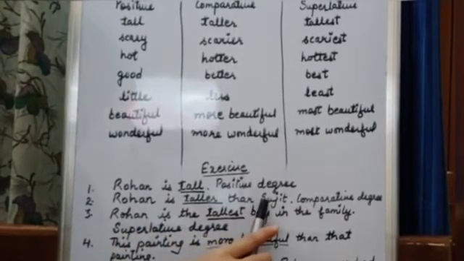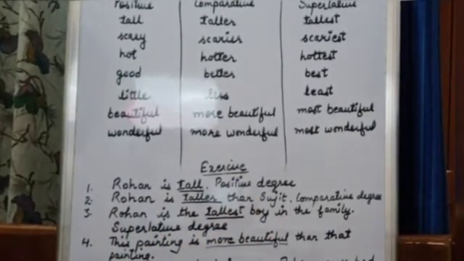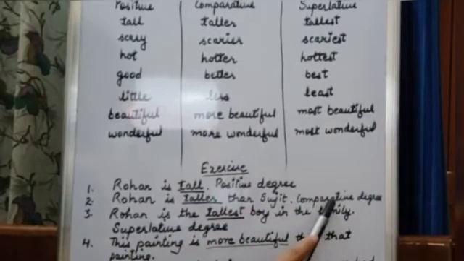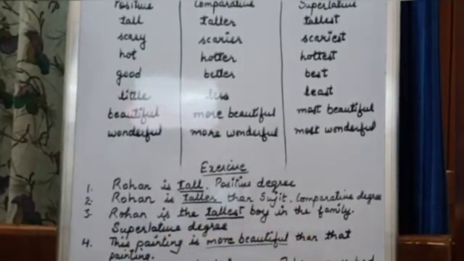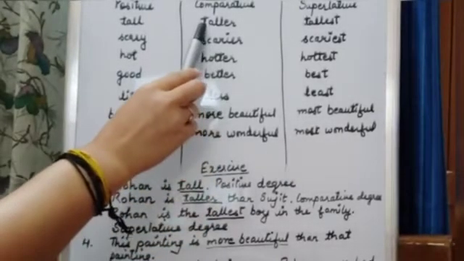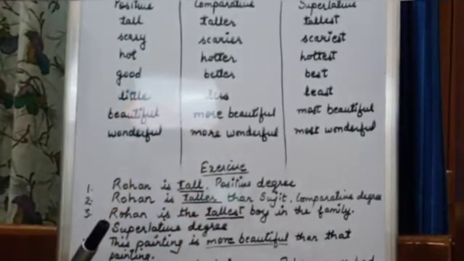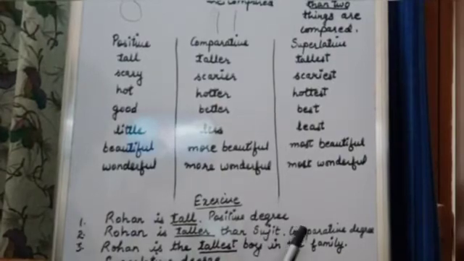Which degree of comparison will we use? We will use the comparative degree. So I have used taller. You can see taller is the comparative degree. Why have I used the comparative degree? Because there are 2 persons. Whenever we compare 2 persons, we will use the comparative degree of the adjective.